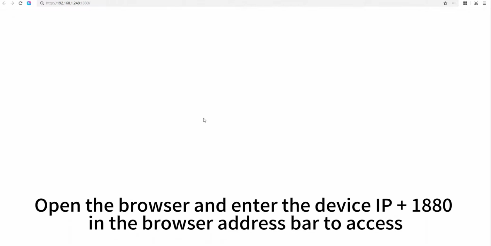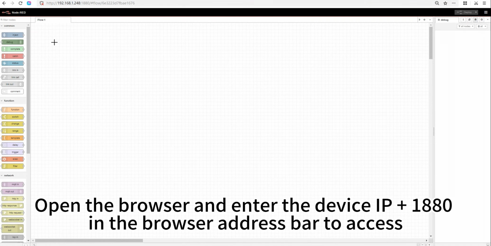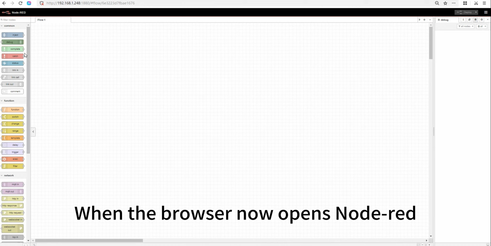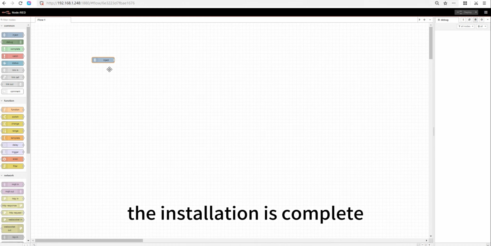Open the browser and enter the device IP plus 1880 in the browser address bar to access. When the browser now opens Node-RED, the installation is complete.